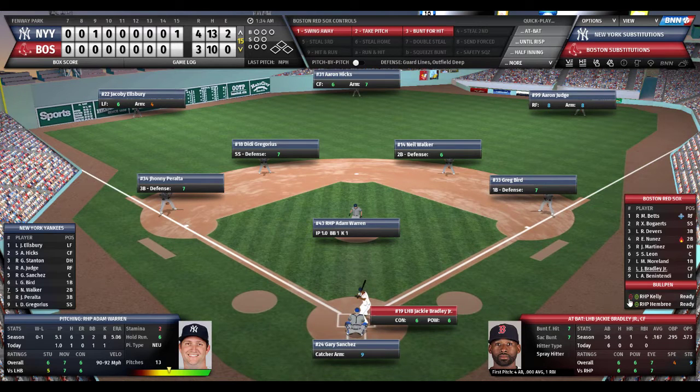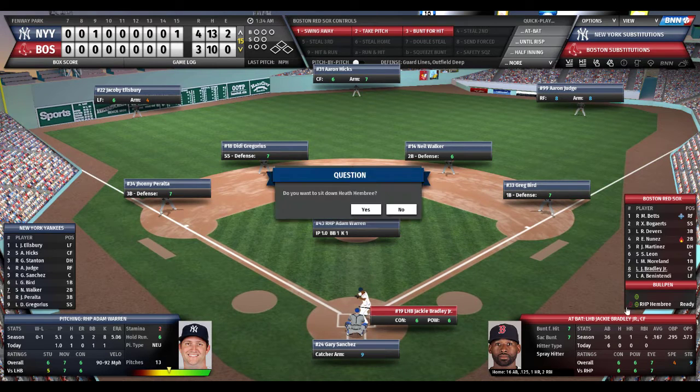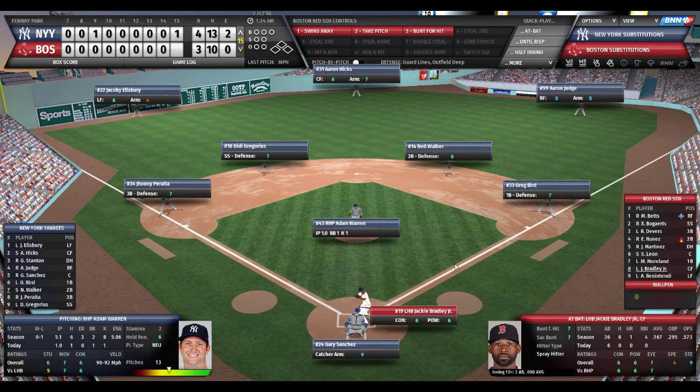And we're going to sit down Kelly and Embry. And it's going to be Bradley, Benintendi, and Betts. Can the Killer Bees come through? Warren. So far, 1 inning, 1 hit, 1 walk, 1 K. 3 outs away from a victory for himself and the New York Yankees.